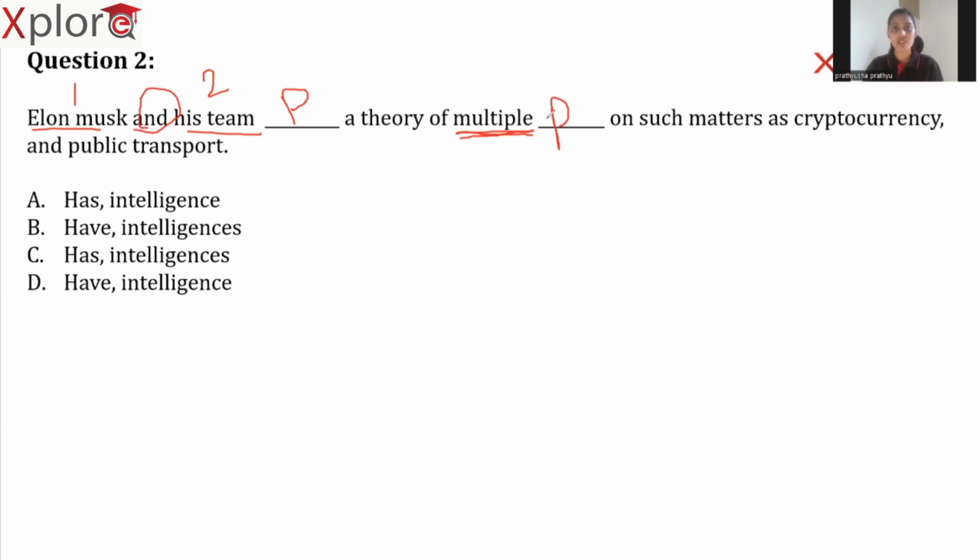So that is the reason here also we should choose the answer which is plural, and here also we should choose the answer which is plural. Both are plural. So only option B is actually agreeing with the rule what we have here. If you see at option A, C and D, one is singular and one is plural, which is wrong. So that is the reason here the right answer is option B. Now let's look into the next question.